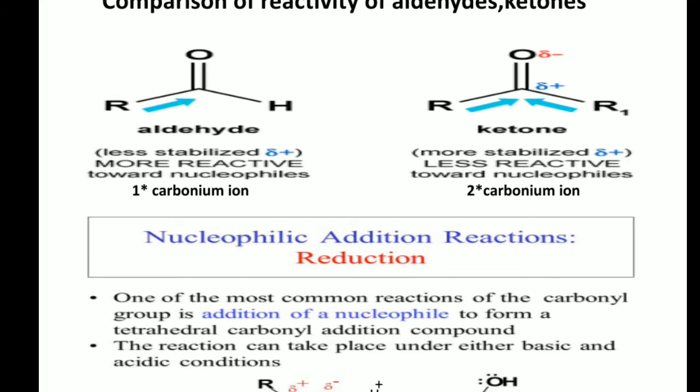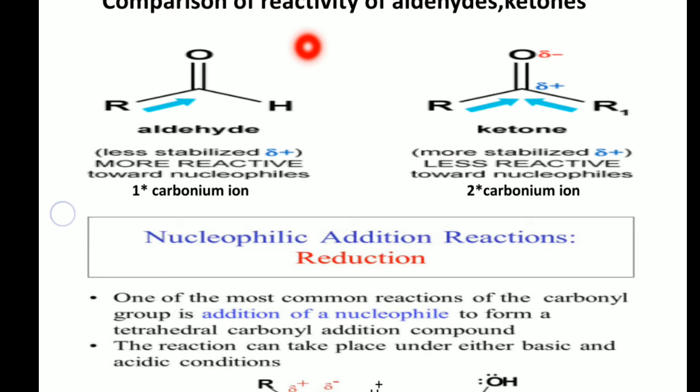We already concluded that in the carbonyl group, carbon contains a positive charge and oxygen contains a negative charge.